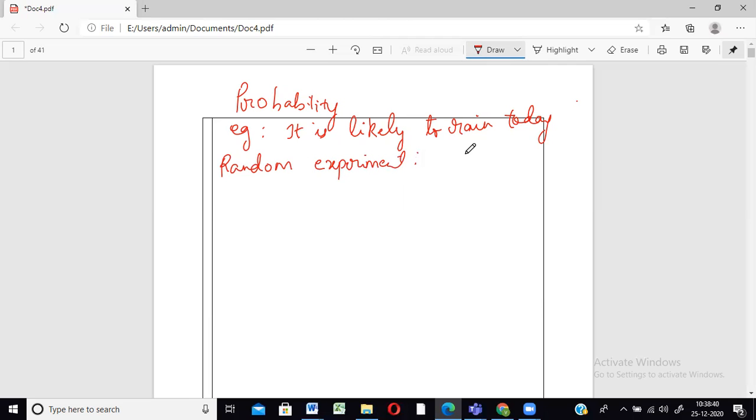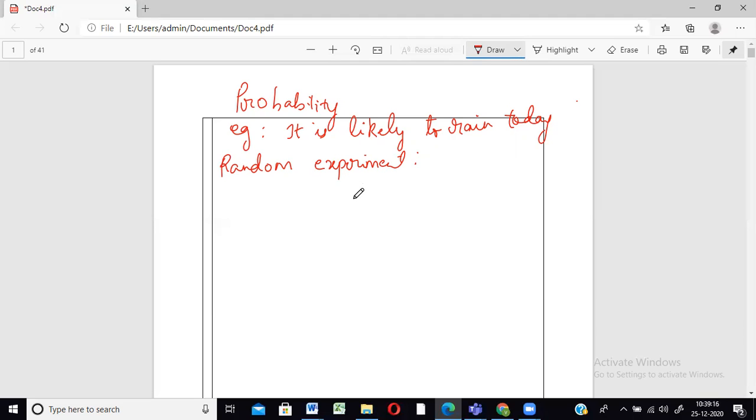What do you mean by a random experiment? The very basic example of probability that we all have been taking since school days is tossing a coin. We know the possible outcomes: either heads will come or tails will come. We know that likely either of them will come, but we can't predict exactly what is going to come. So that is called a random experiment. It is an action for which all the possible results are very well known to us in advance.